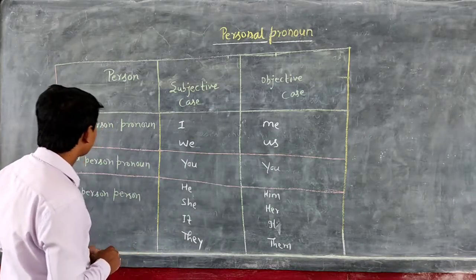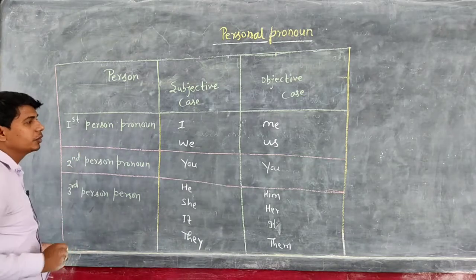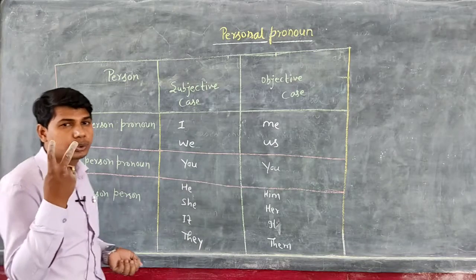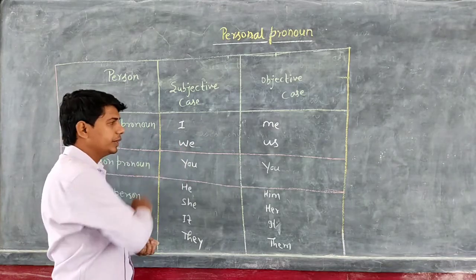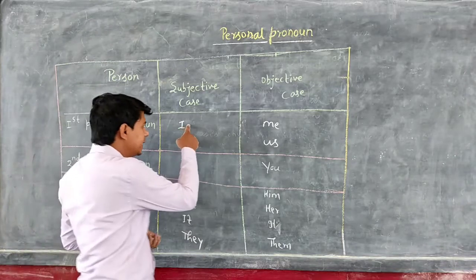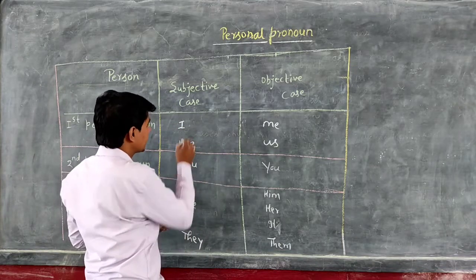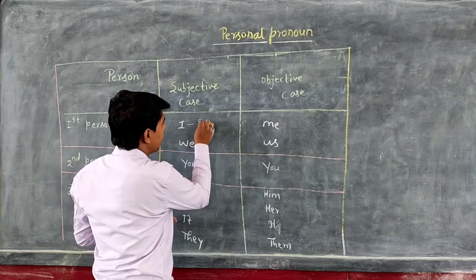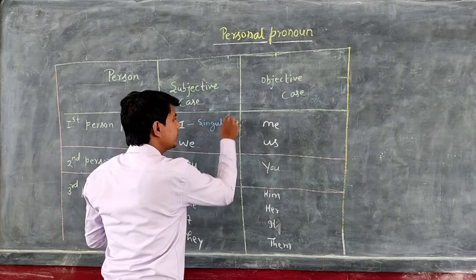Okay, students. In the category of first person pronoun, we study two pronouns. The first one is I and the second one is we. I is singular in form.